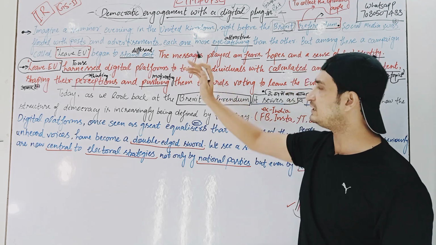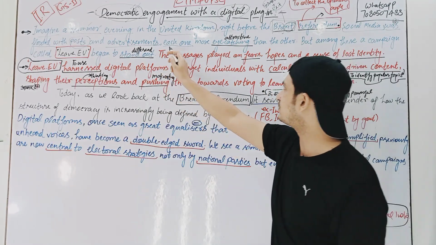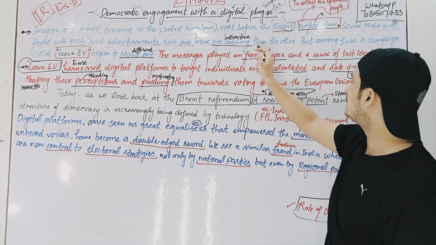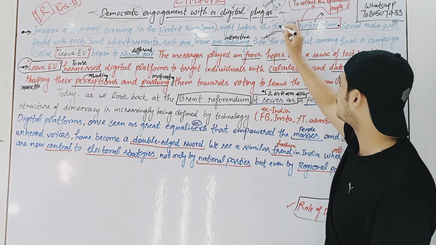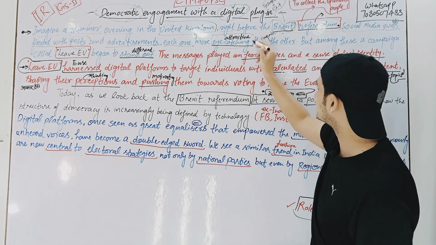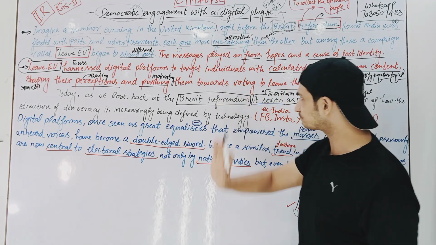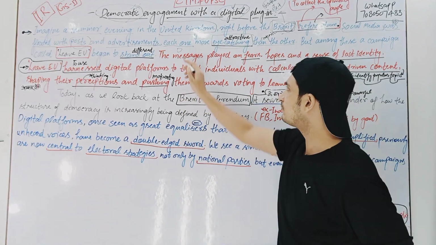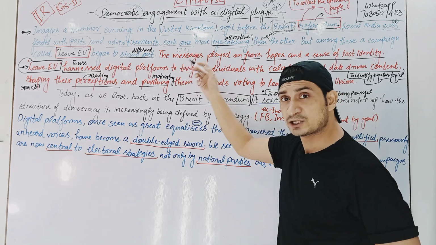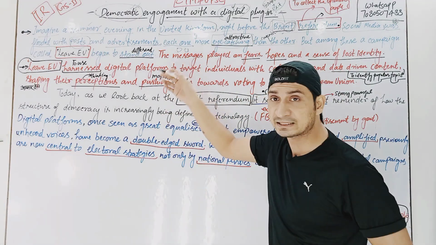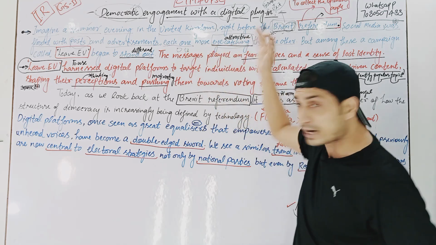Now each one, like 1, 2, 3, like everyone or each one, right? So each one more eye-catching than the other. So that means we are doing a comparison here. Eye-catching means attractive. Like one post you have seen, and then when you see the next post, let's try to understand. First post you have seen, suppose, and you say, wow, what is the post? When you see the next post, you say, oh my God, this is better than the first post that I saw, right? So each one more eye-catching